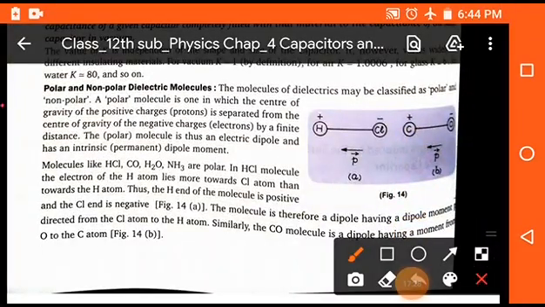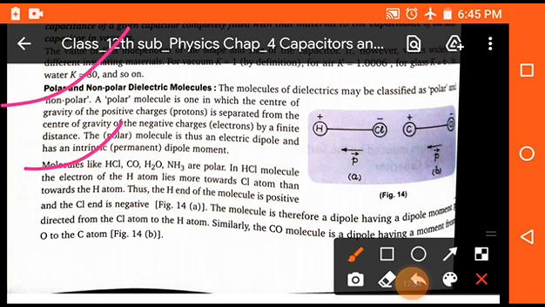Now students, the next topic is polar and non-polar dielectrics. There are some examples like HCl, CO, H2O, NH3. These are examples of polar dielectric substances. It means they are substances where the positive and minus charges are separately located.